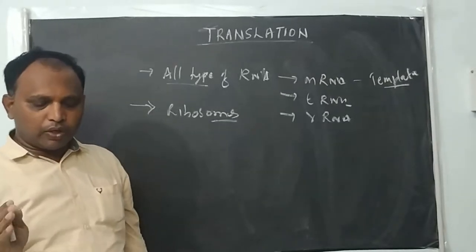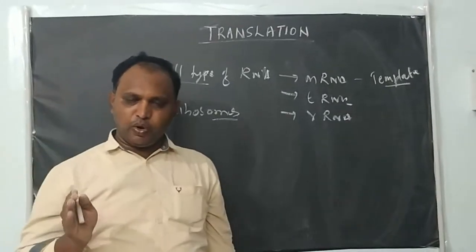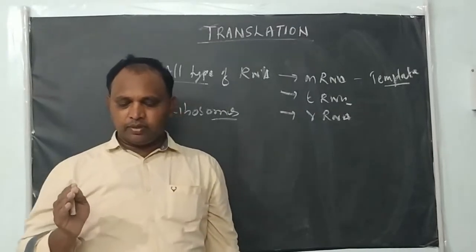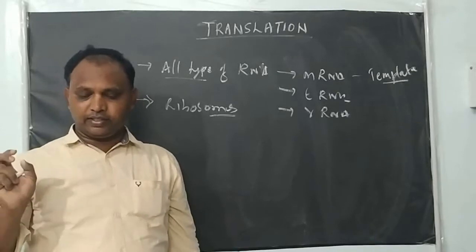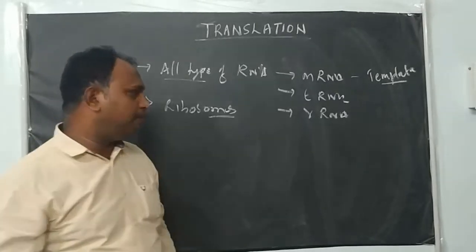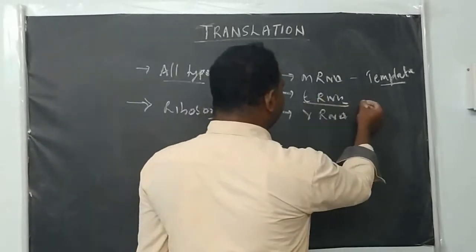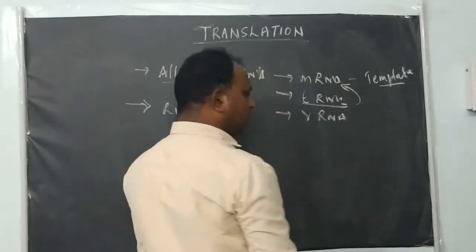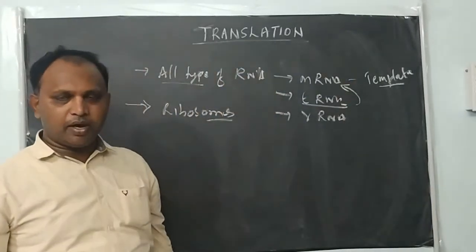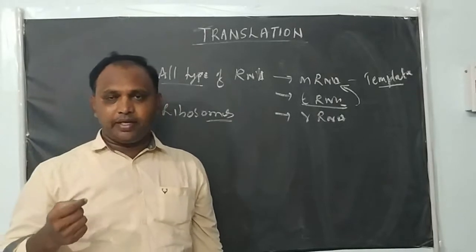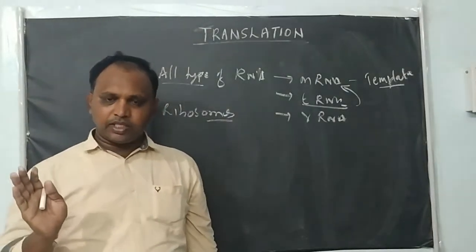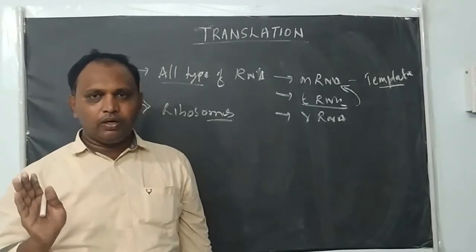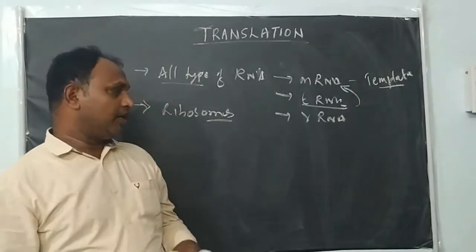The role of tRNA is to bring amino acids from the cytoplasm to the site of protein synthesis. And not only bringing, it also reads the genetic code of mRNA. Whatever triplet codons are found in mRNA are read by the tRNA molecule. Are you clear with this? And rRNA plays a structural as well as a catalytic role during translation. Are you clear with this?